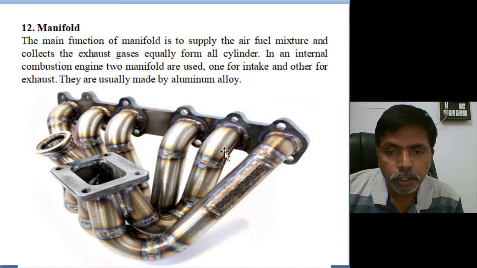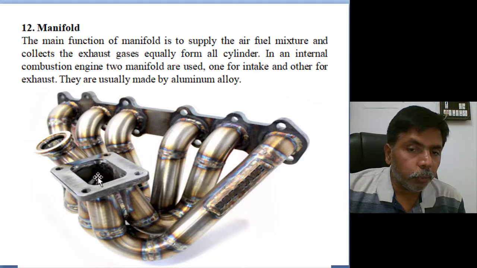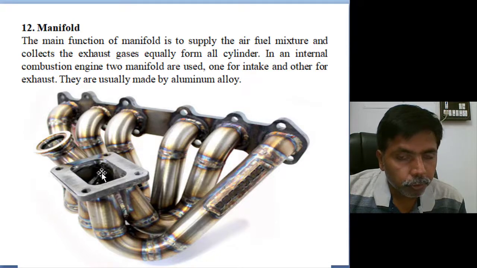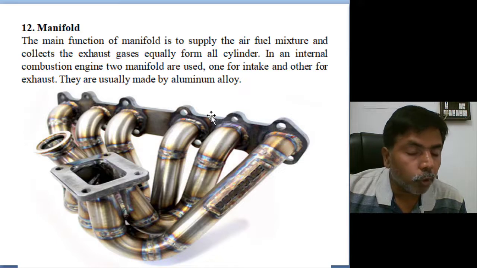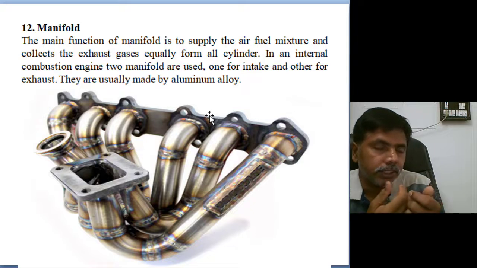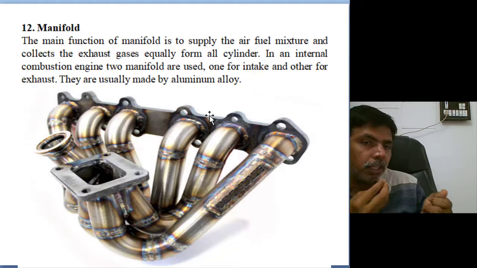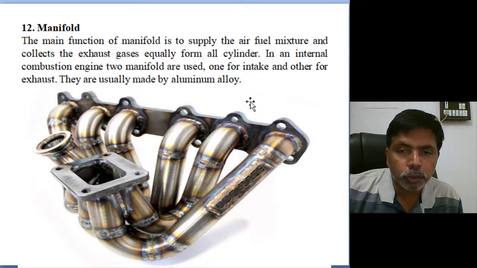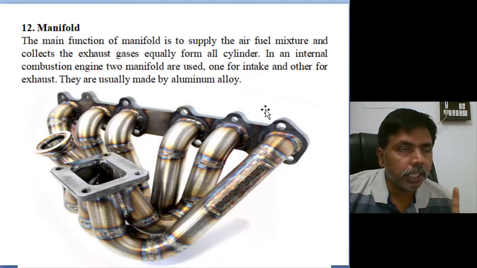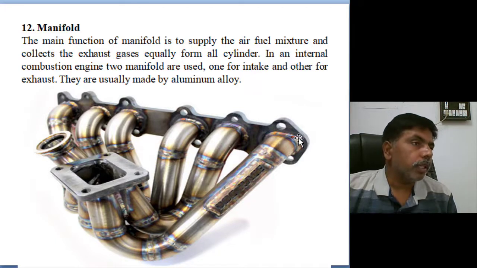From the manifold, different cylinders have different connections. This is a 6 cylinder engine, so they have 6 connections. We are pouring the air fuel mixture into a single manifold only. This will travel, and in whichever cylinder the intake valve is open, vacuum is created there, so suction will take place, like a syringe injection. Out of 6 cylinders, only in one cylinder intake will take place, only there will vacuum be created, and the entire air fuel mixture will enter into the engine cylinder.